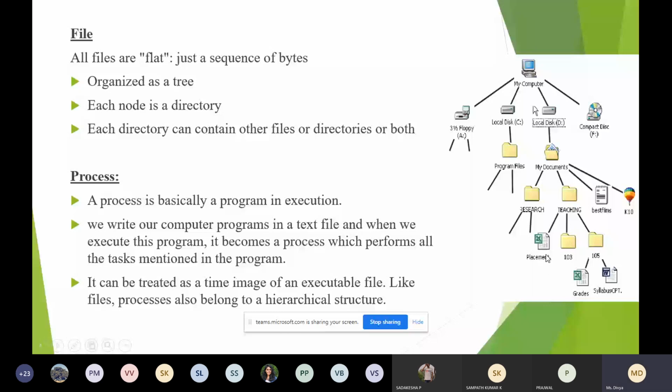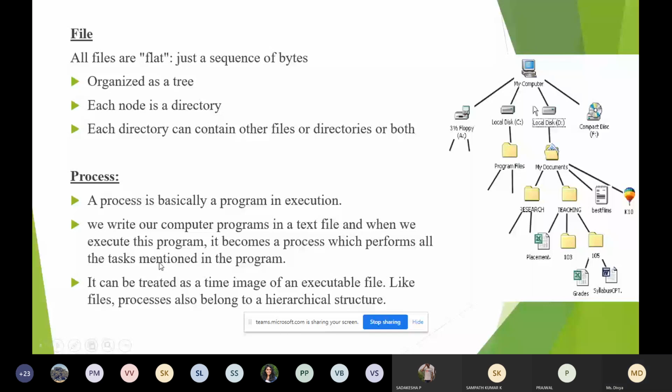The next one is process. A process is basically a program under execution. Whenever you create a file, a process will be created, and the process will perform all the tasks mentioned in the program. Suppose you are creating a text file. For that text file a process will be created, and the process is responsible for executing that text file. We have already studied about process.